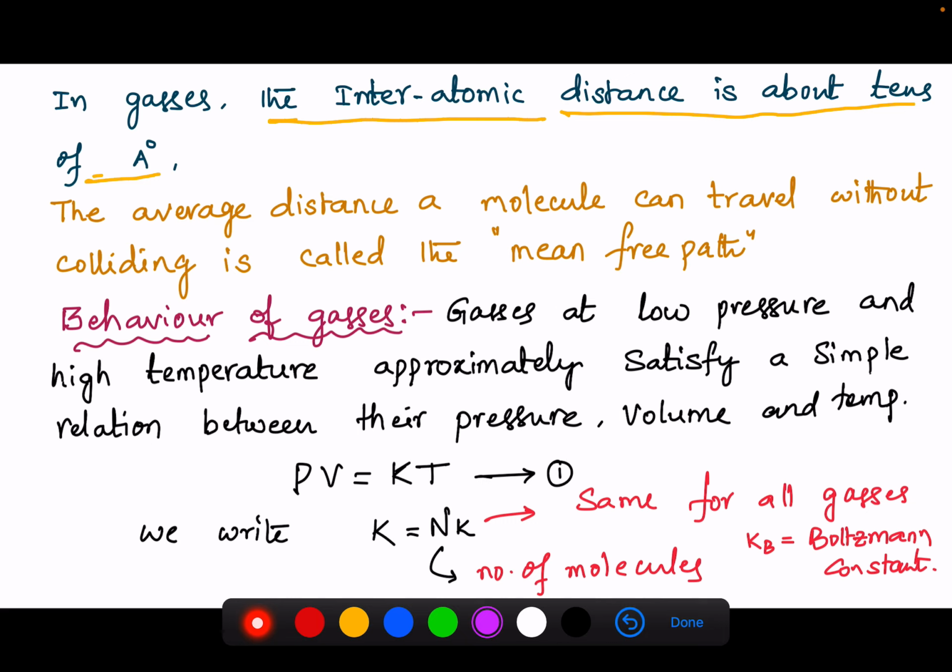That means each gas molecule acts like an ideal gas molecule, because the interatomic distance is more, so intermolecular force is less.